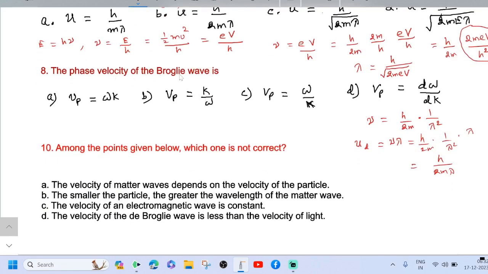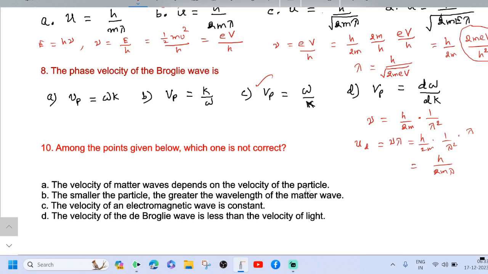Now, the phase velocity of the de Broglie wave is option C, Vp equal to omega by k. Among the points given below, which one is not correct? See the first point, the velocity of matter waves depends on the velocity of the particle. This point is correct because u equal to c square by v. Option B, the smaller the particle, the greater the wavelength of the matter wave. If m is small, lambda is large.